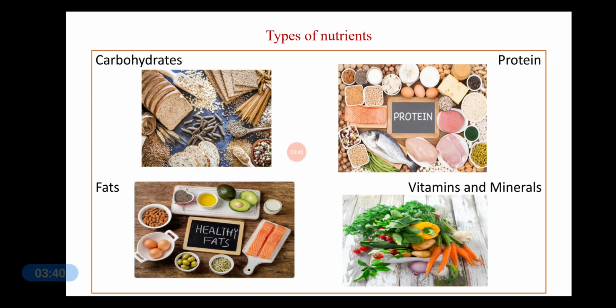Next types of nutrients are the proteins. Now these proteins provide the body with building materials to grow. You all are in a growing stage. You are growing physically. So how are you growing physically? How are the muscles of your body developing or the bones of your body developing? It is because of the proteins that you are having. Substances like pulses, milk, egg, meat, etc., consist of proteins.